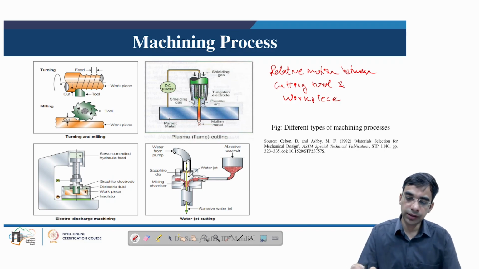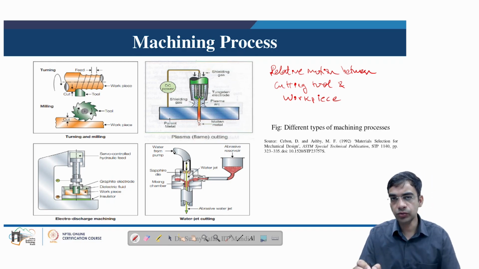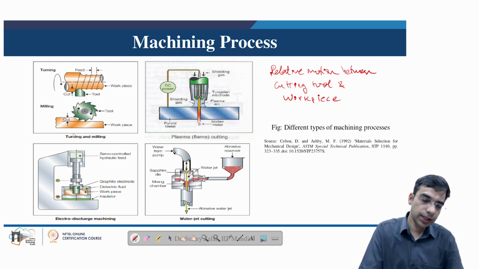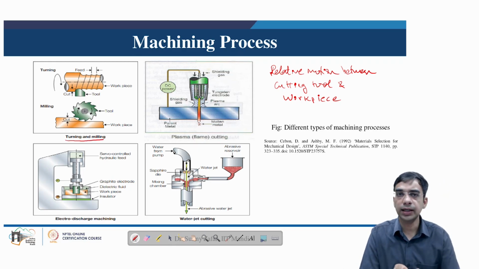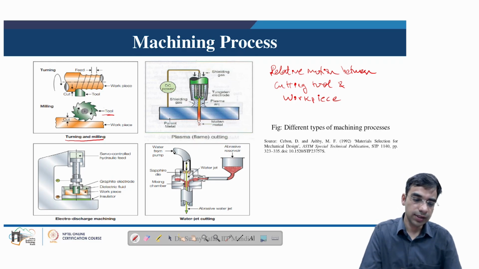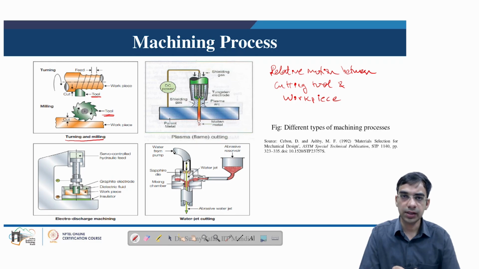Now this relative motion applies forces, and stresses are induced, essentially shear stresses, which cause the formation of chip in conventional machining. In conventional machining, as shown here by the example of turning and milling, the performance is much dependent on the hardness of the cutting tool. This green color is, for example, the milling cutter or the single point cutting tool used in turning. Generally, in conventional machining, the hardness of the cutting tool is much higher than the hardness of the workpiece.